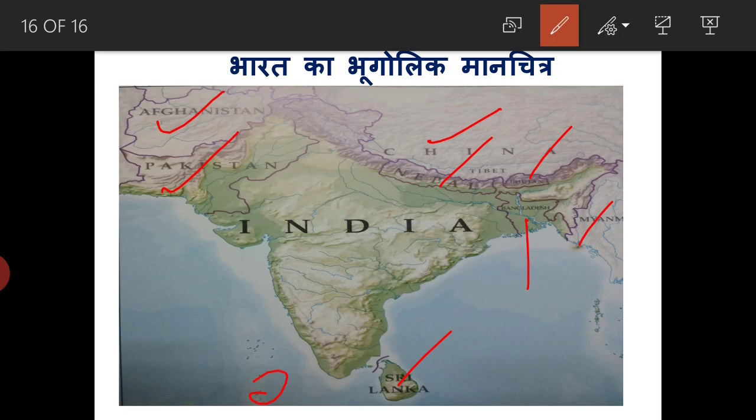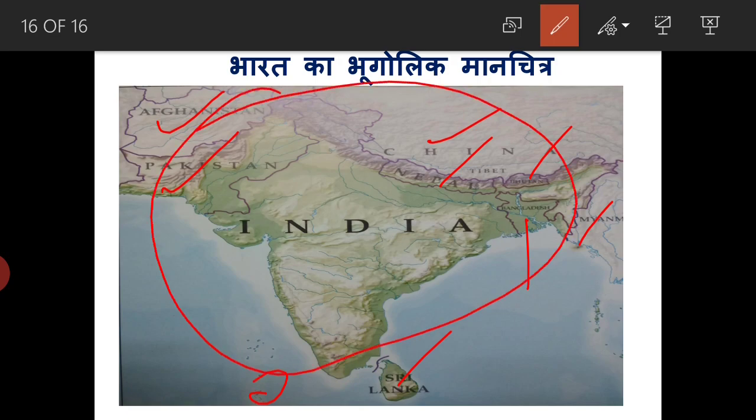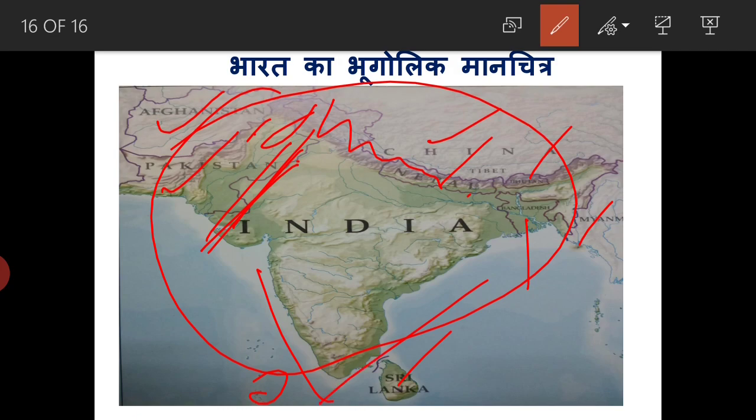These are the neighboring countries of India, and strategically India is protected from the north by the Himalayas, from the west side by the deserts, and the south side by the oceans.